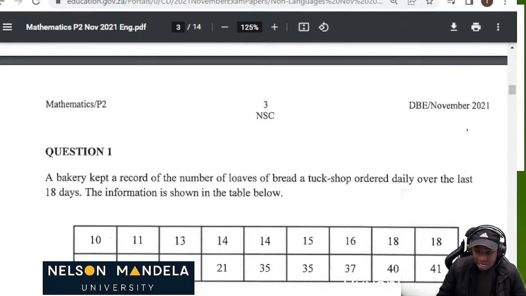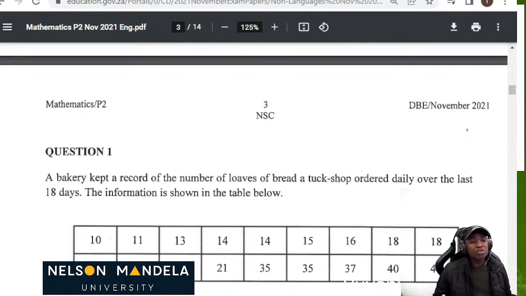Let's now get down to the business of the day. Before we go to this question paper, I would really love us to look at a small overview, the terminology which is used under statistics. When you are doing statistics, you just have to understand the English, because the terminology is what is important. For instance, you must understand what they mean when they say the modal class, or the mean class. What is important is to understand those terms.